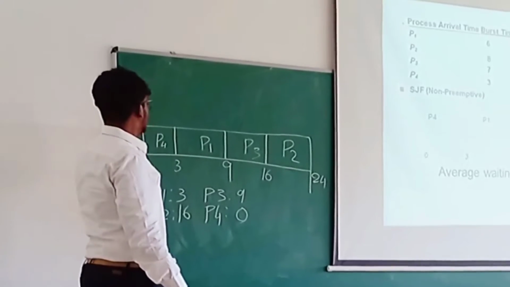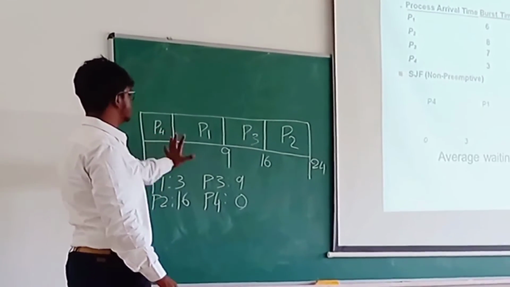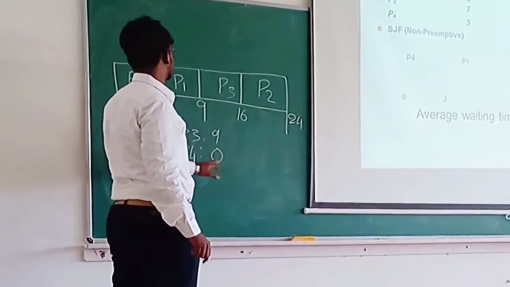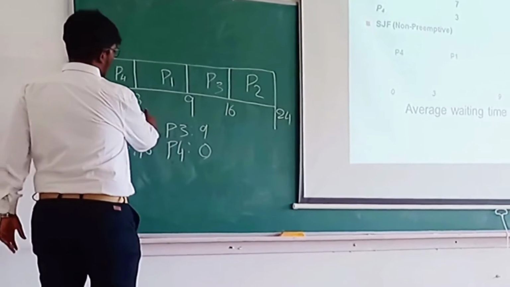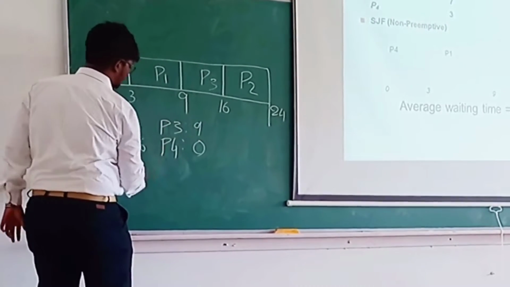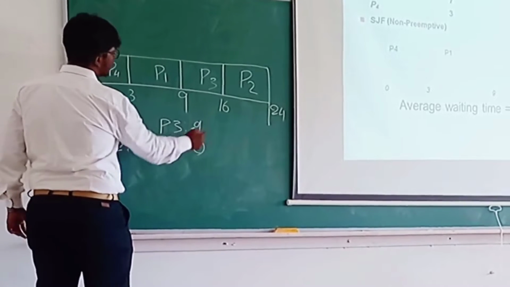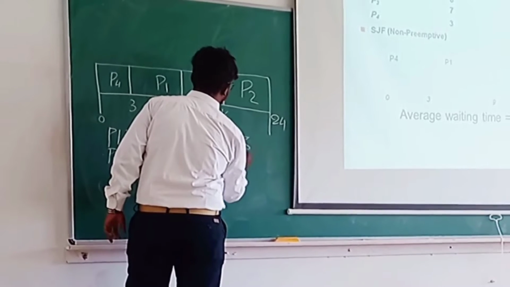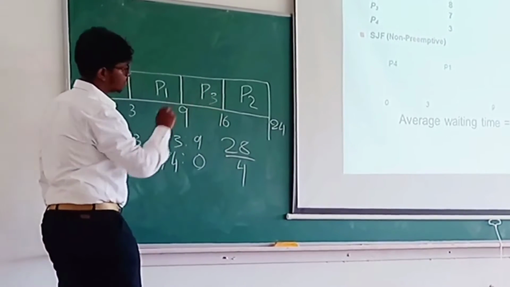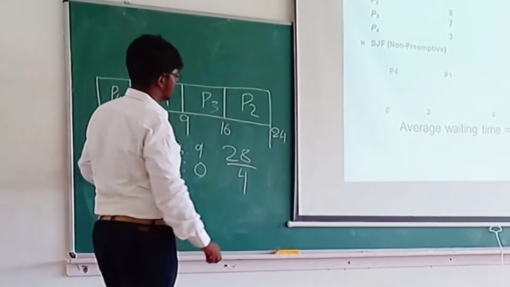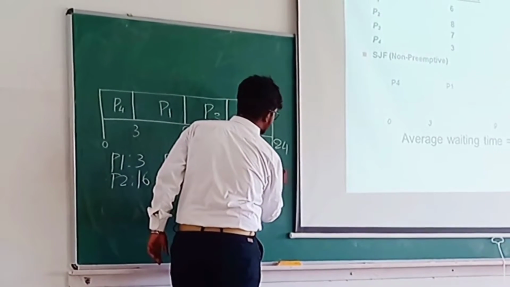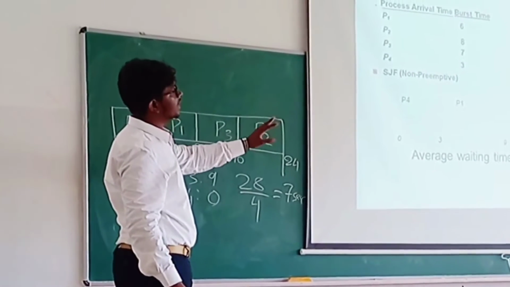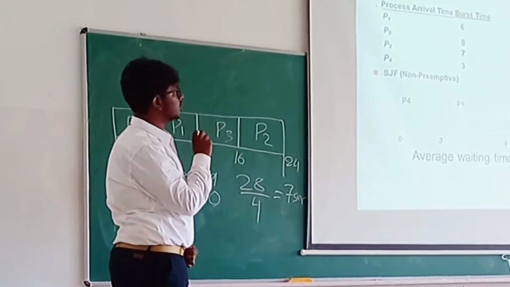Let's see here. These are all the waiting times of each process. P1 is 3 seconds, P2 is 16 seconds, P3 is 9 seconds, and P4 is 0 seconds. When we add all these 4, 3 plus 16 is 19, 19 plus 9 is 28, divided by 4. Because there are 4 processes, if you divide, you will get 7 seconds. 7 seconds is the average waiting time for shortest job first. That's what I said, the value got changed there.